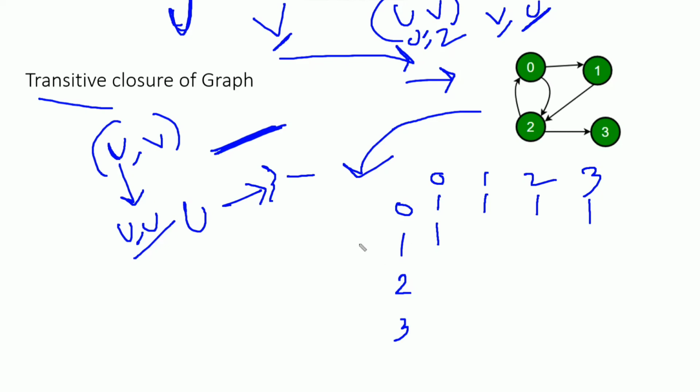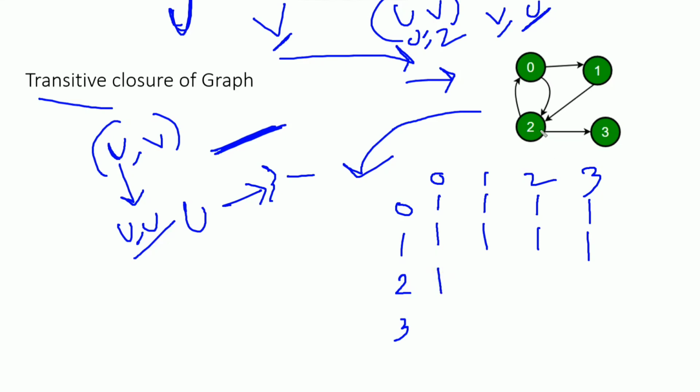Now from 1 to 1, yes, self is reachable. 1 to 2, yes, we can reach vertex 2 from 1, so we fill it with 1. From 1 to 3, yes, we can reach, so we fill it with 1. Now 2 to 0, yes, we can reach from vertex 2 to 0, so we fill it with 1.